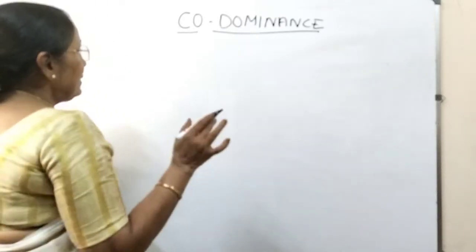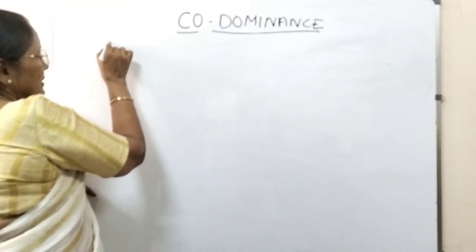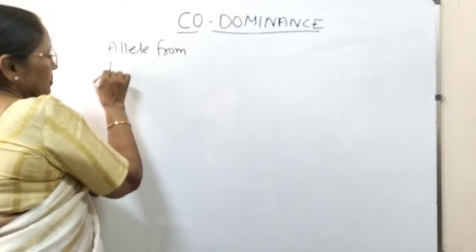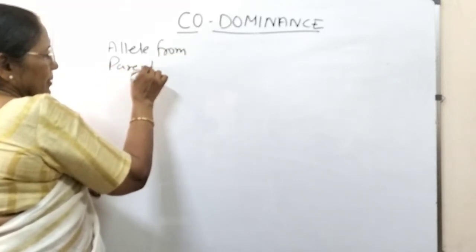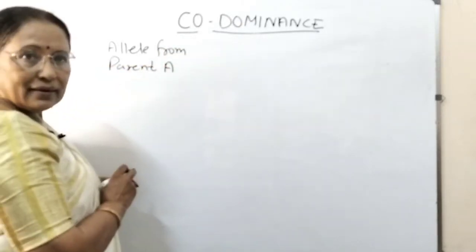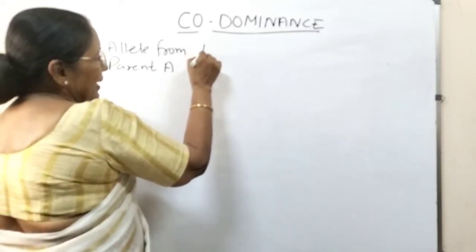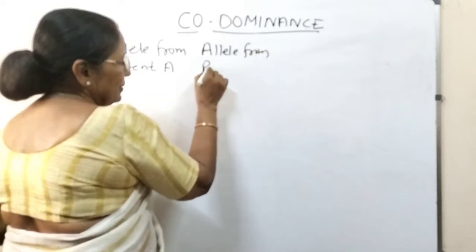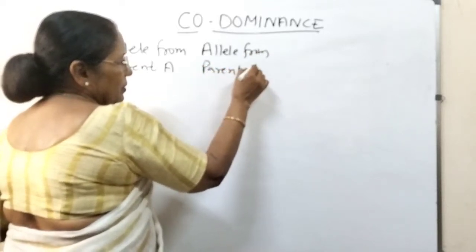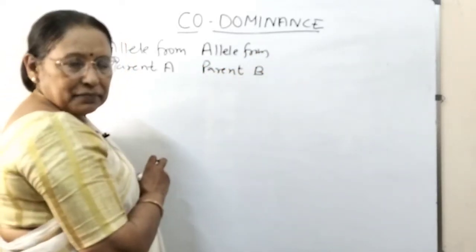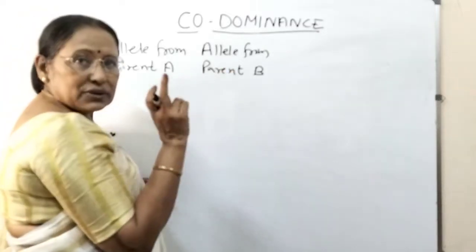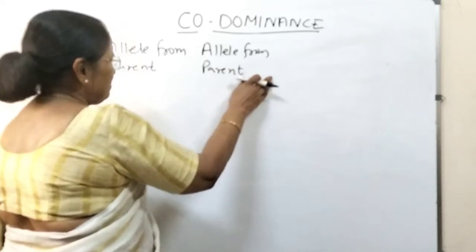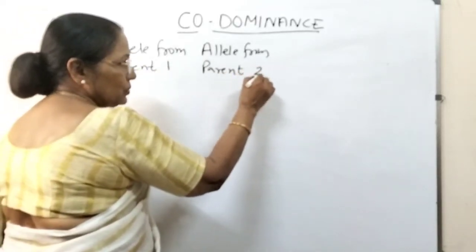So let us prepare a table for this. This is first allele from parent 1, next, allele from parent 2. Let us not use the terms A and B as it is there in the blood group. Let us use parent 1 and parent 2.